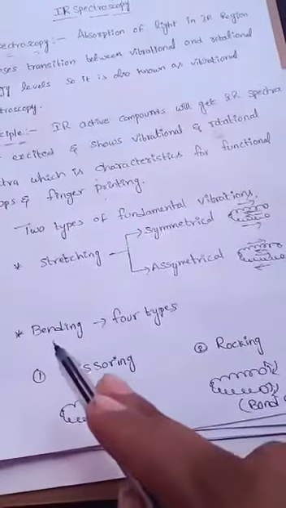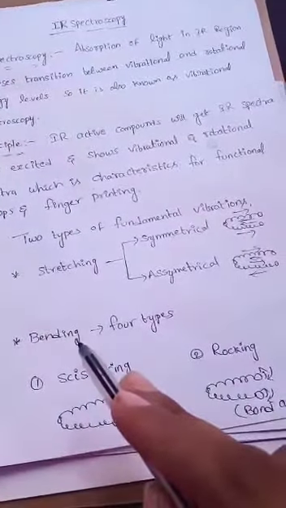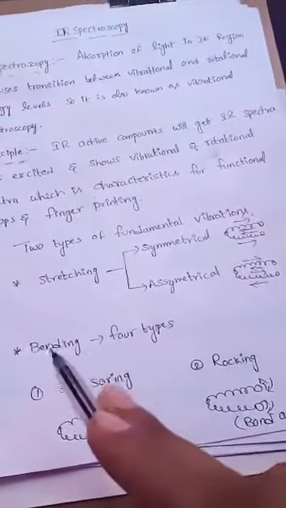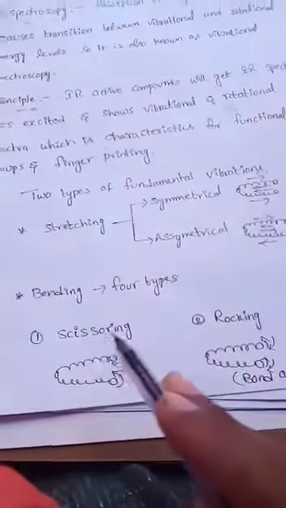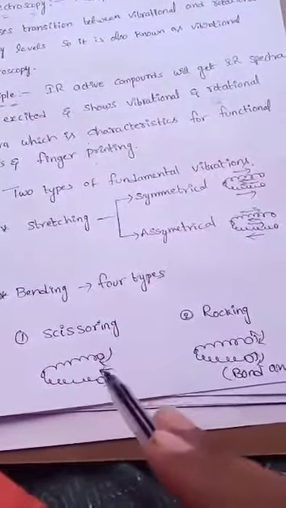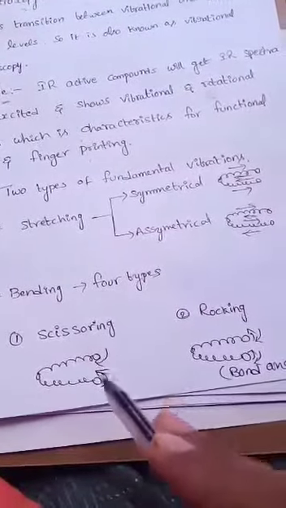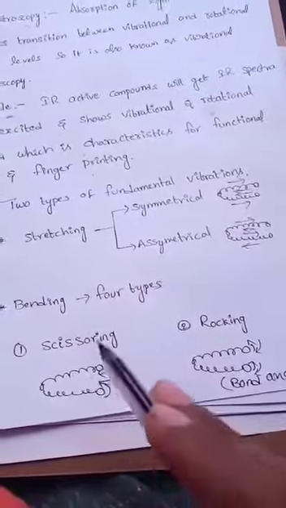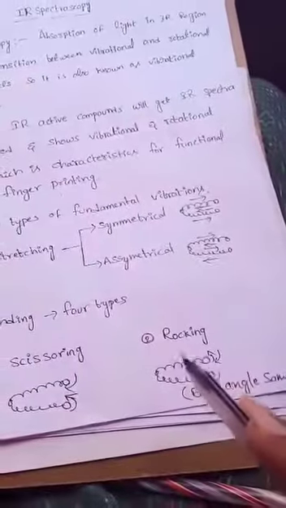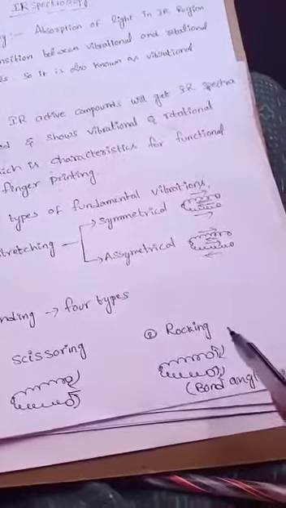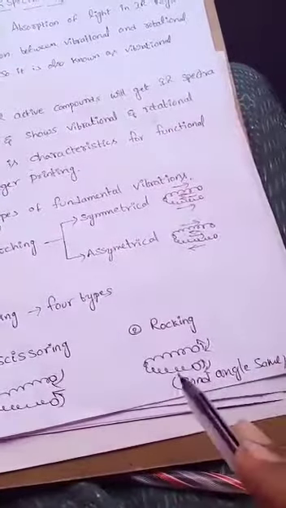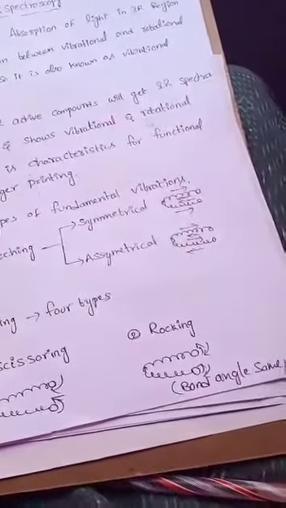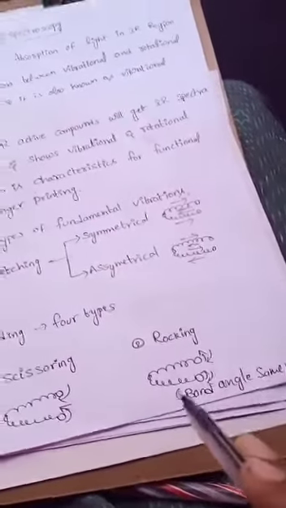Next, the second type of fundamental vibration is bending, which has four types. The first is scissoring, where both atoms close together like scissors. Next is rocking, where both atoms move in the forward or both in the backward direction. In rocking, the bond angle remains the same.